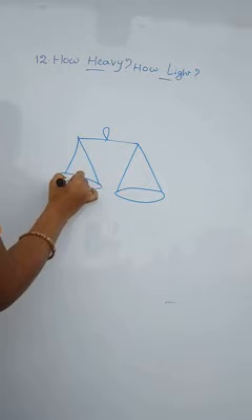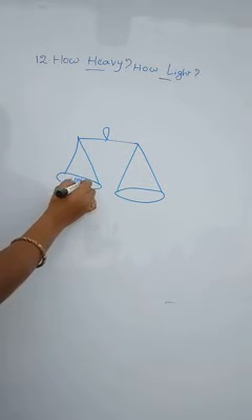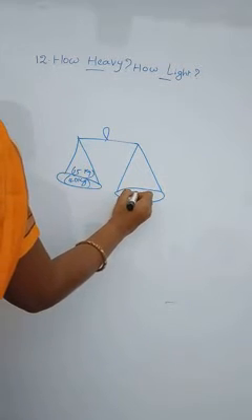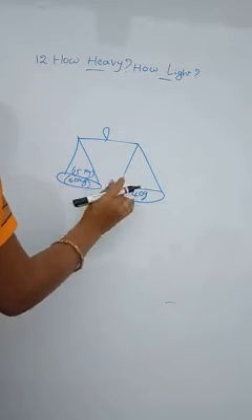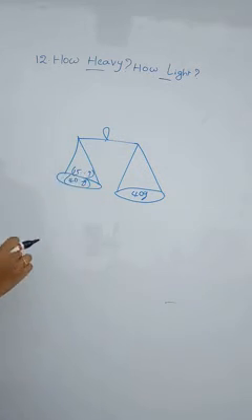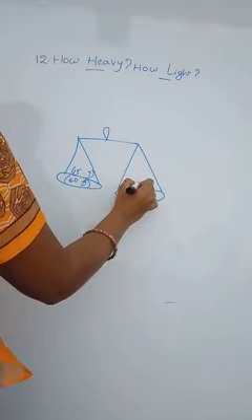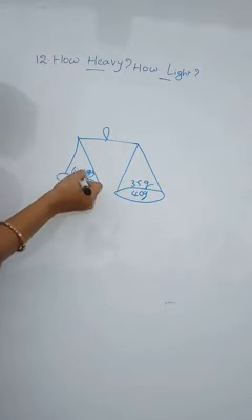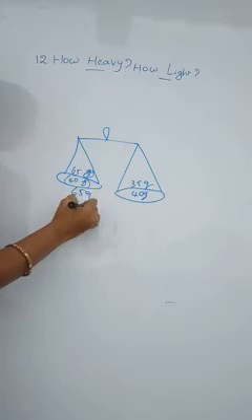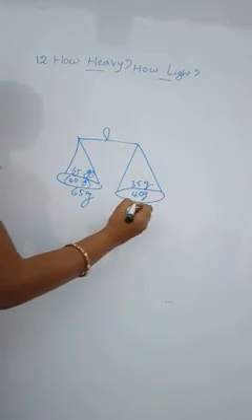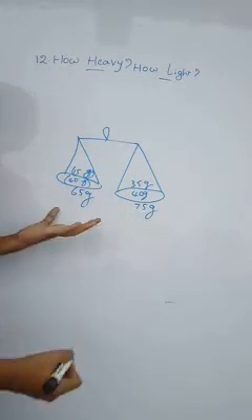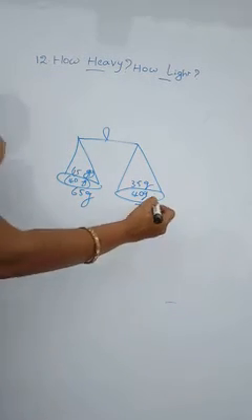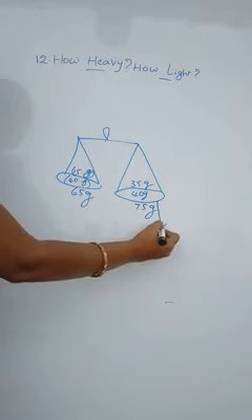Here 40 grams and 25 grams. Here 40 grams and 35 grams. Which is more weight? 40 plus 25, 65 grams. 40 plus 35, 75 grams. Which weighs more? 65 or 75? 75. So we should keep the arrow down here.